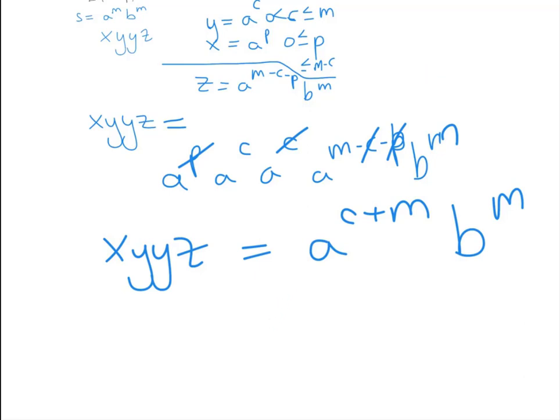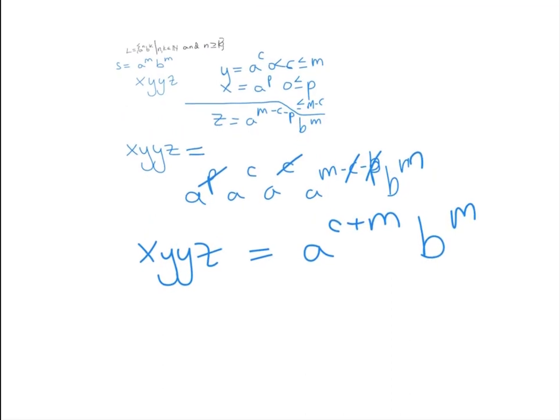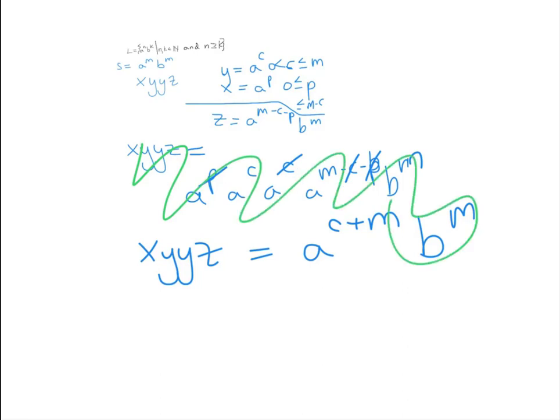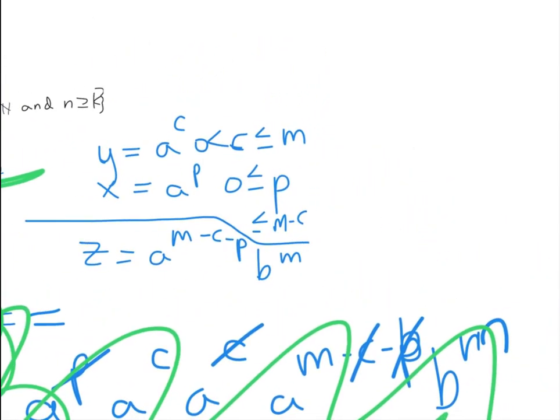It just wouldn't work. The good news is that what we could do instead, let's get rid of all of this X, Y, Y, Z stuff, because that didn't help us. But we can still use what we know about X, Y, and Z. What if we just try and take a look at XZ, right? Because XZ is also supposed to be in the language.